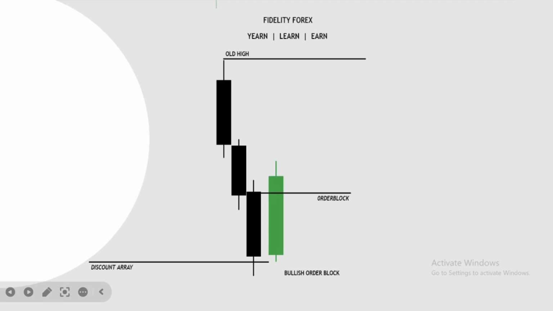You can see this price came, and then you can see that green candle. That's representing another block. It is a true candle here, not just a one candle, right?